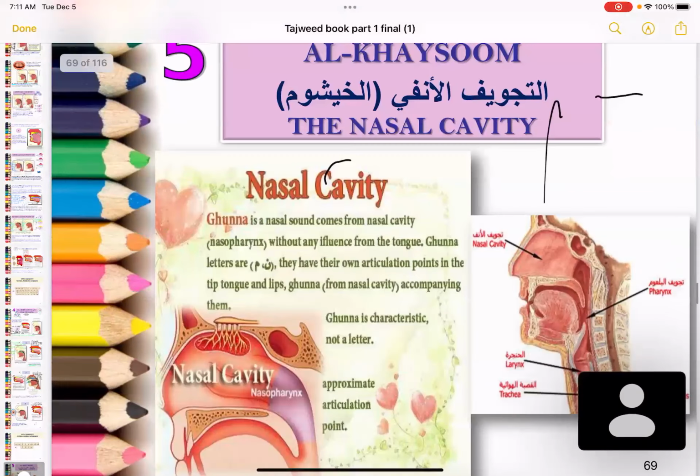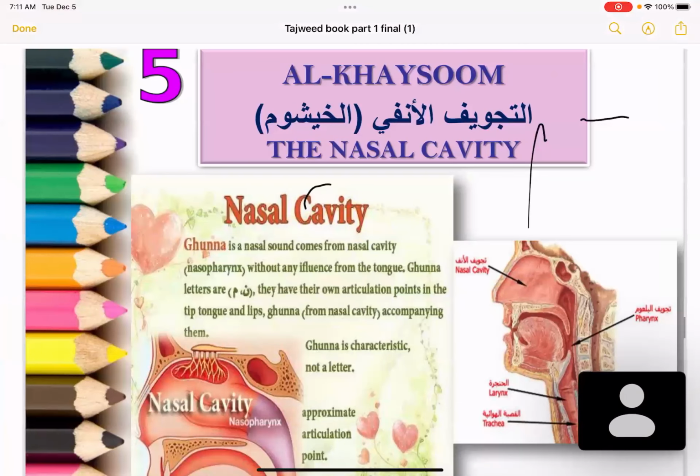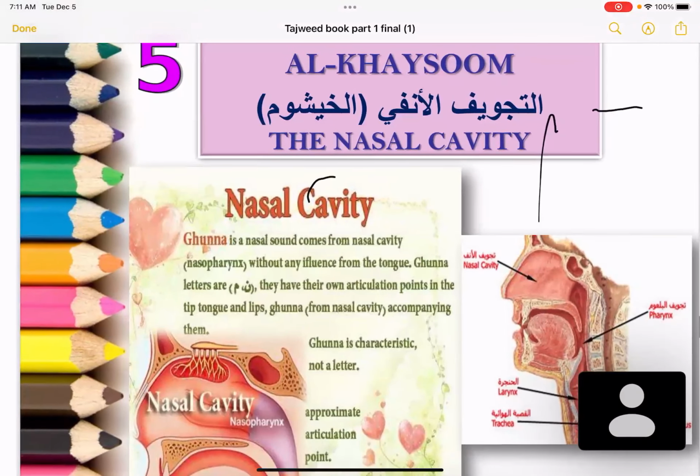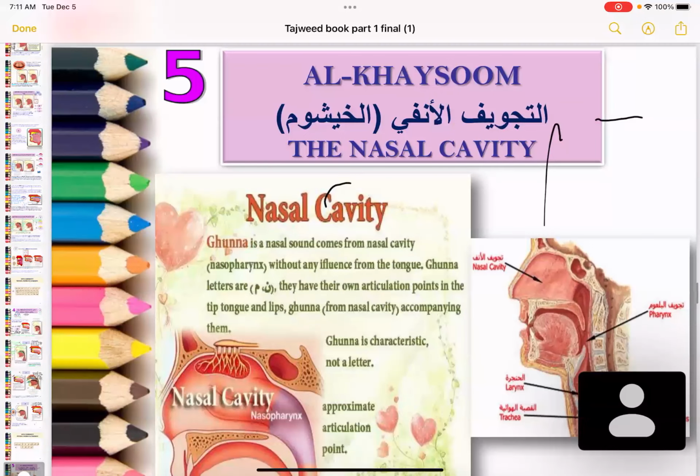Okay, the next lesson for today is other letters of Khayshoom. This is not spelled right. It's Khayshoom. Khayshoom is called the nasal cavity, the area inside the nose, and this is the area from where two letters are emanated.